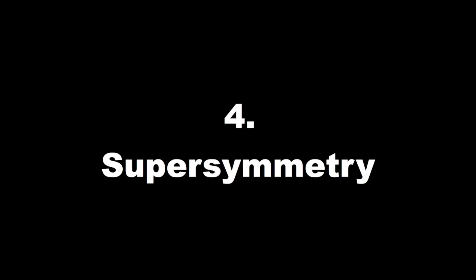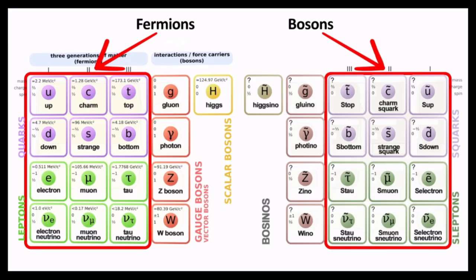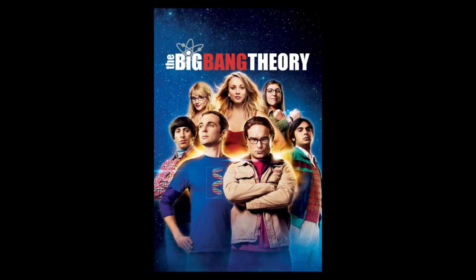Number 4. Supersymmetry, also known as superstring theory. Supersymmetry describes the relationship between 2 types of particles, bosons and fermions. In supersymmetric string theory, a boson or force particle always has a counterpart, a fermion or matter particle, and vice versa. The concept of supersymmetry is still theoretical, as scientists have not seen any of these particles. Some physicists speculate that this is because it would take incredibly high energy levels to generate them. These particles may have existed in an early universe before the Big Bang, but then were broken down into lower energy particles seen today.